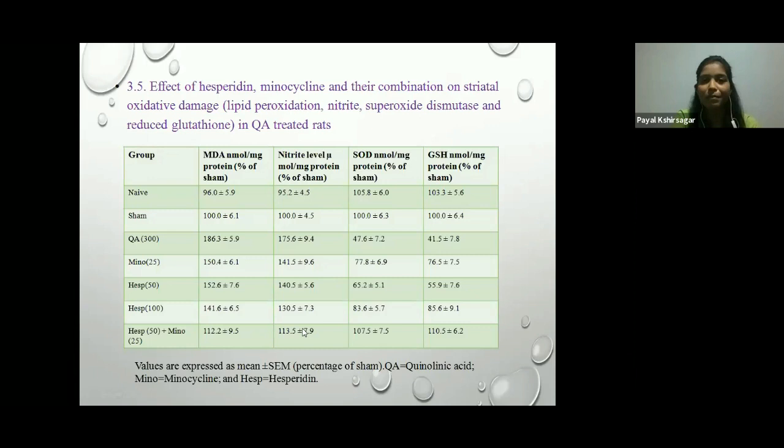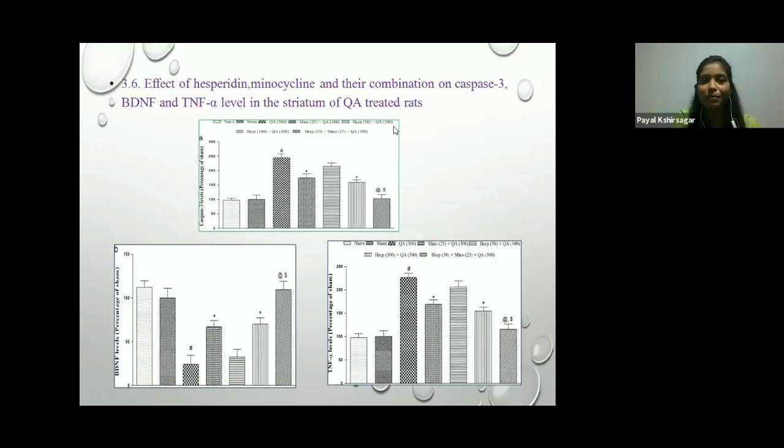Effect of hesperidine, minocycline, and their combination on caspase-3, BDNF, and TNF alpha level in the striatum of quinolinic acid treated rats. Here you can see after administration of quinolinic acid, there is an increase in the caspase-3 activity, but a decrease in the BDNF activity and an increase in the TNF activity. But when given minocycline and hesperidine 100 mg per kg, it shows a significant effect, as you can see in the graph. But when given in combination, it potentiates the effect on caspase-3 and BDNF level. There is a restoration of BDNF level, and TNF level was measured.